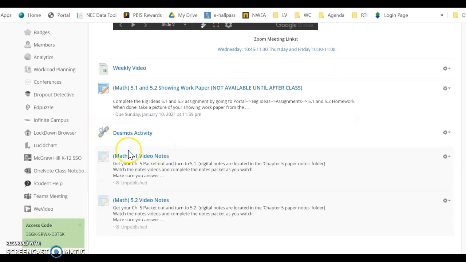And then the Desmos activity, you'll just click on the link and it will send you to the activity. You do not have to submit that. It actually sends me your progress as you work through it. So that will be for a grade, but you do not need to hit submit. Just make sure that you are signed in with Google, or if it gives you the option to use your name, make sure you use your actual name. That way I can give you a grade for it.